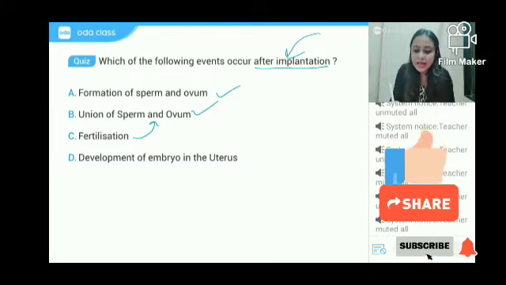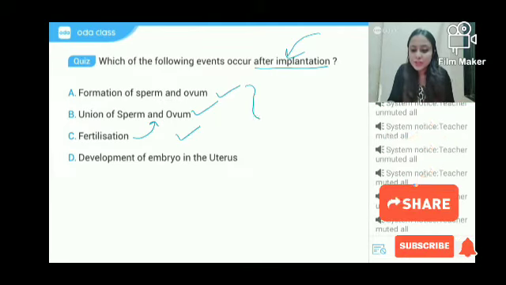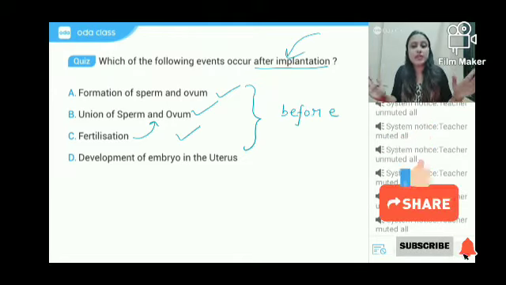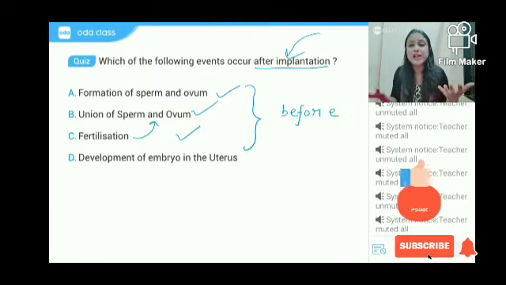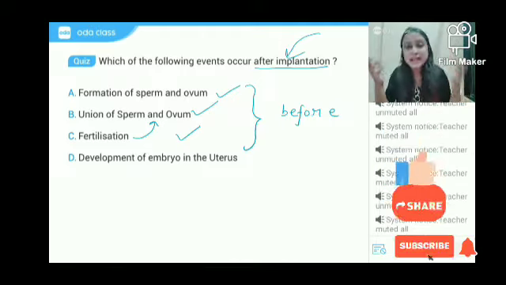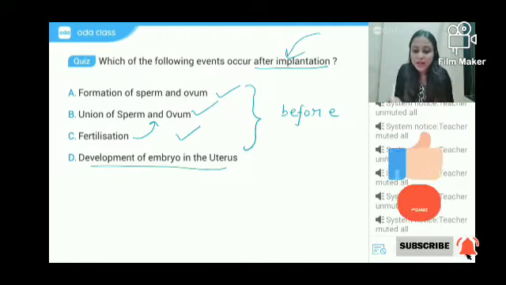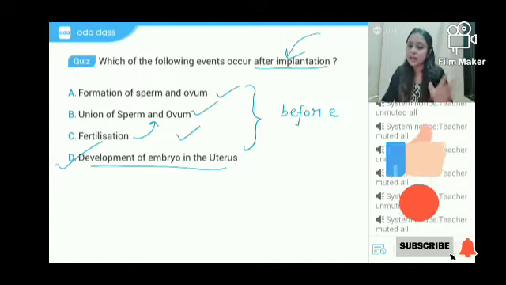And I have given another option as well. So these three processes will happen before implantation. But after implantation, the development of the baby will take place. Its hands, legs, head, ears and eyes will be formed. So the development of the embryo happens only after implantation.